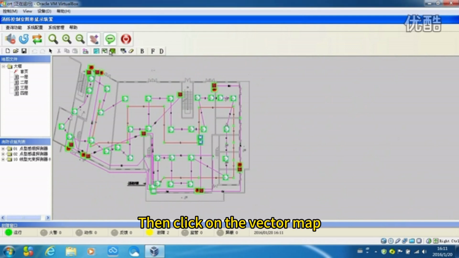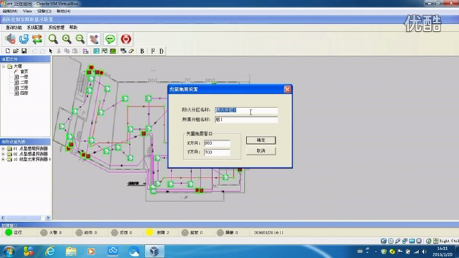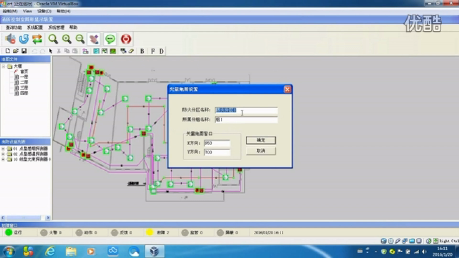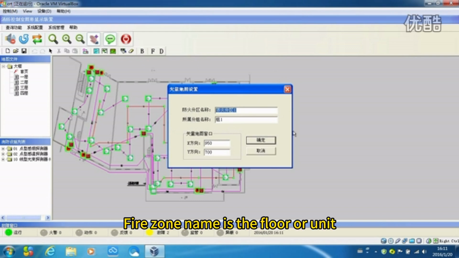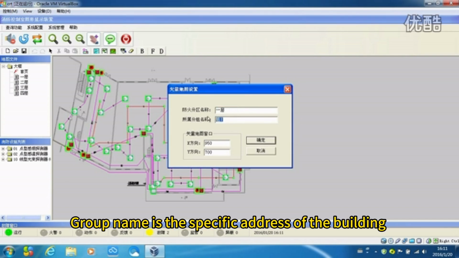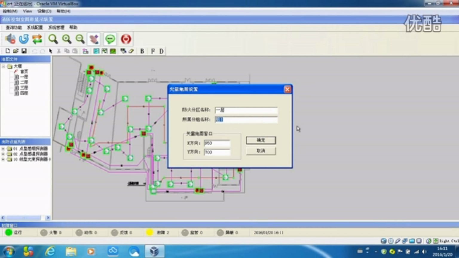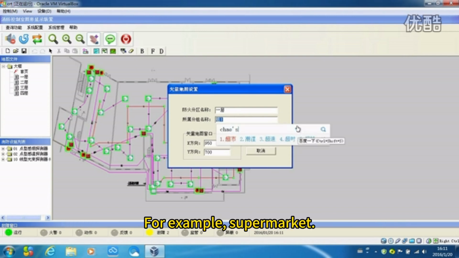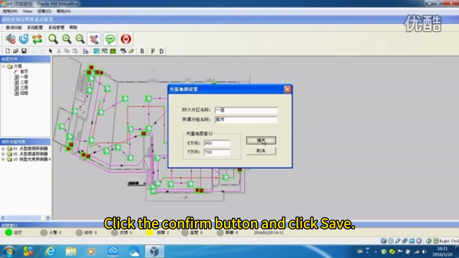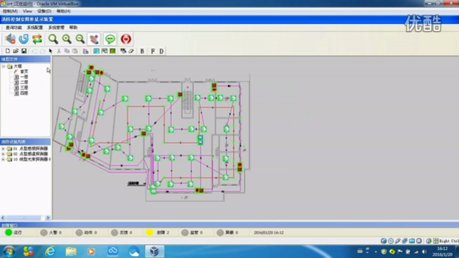Then click on the vector map. There is the fire zone name and group name in the vector map. Fire zone name is the floor or unit. Group name is the specific address of the building, for example, supermarket. Click the Confirm button and click Save. Then it shows up in the folder.